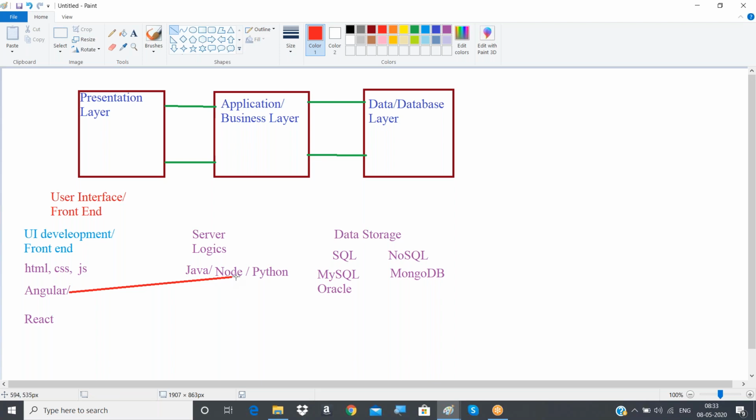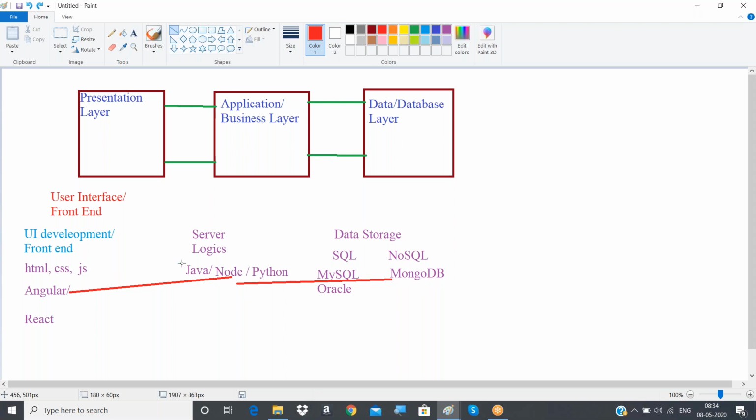Then we'll be storing our data in a database called MongoDB. We can even use MySQL, but MongoDB is the better one. Why? Because nowadays most applications use databases for unstructured data. That's why we'll be learning MongoDB.